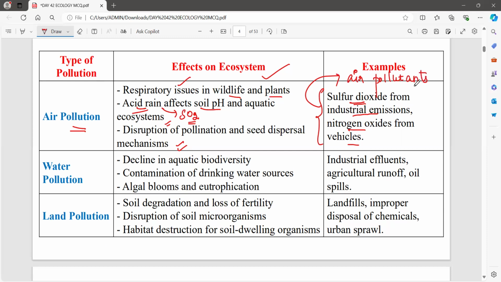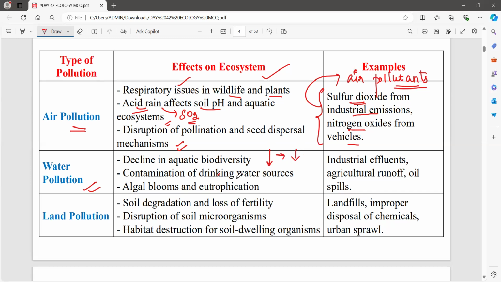Pollutants are the substances which cause pollution. A substance which causes pollution is called a pollutant. Now, in case of water pollution, if the water is getting polluted, definitely the organisms which depend on this water are also getting affected. As a result, the biodiversity, that is the variety of organisms, is also getting affected.